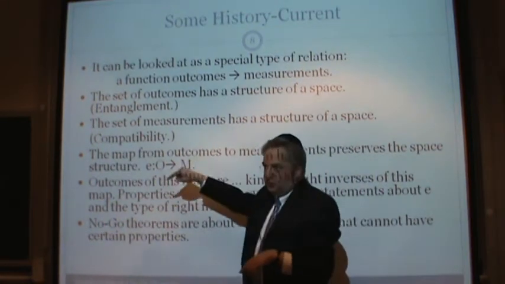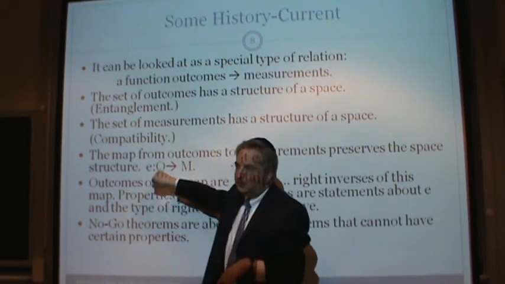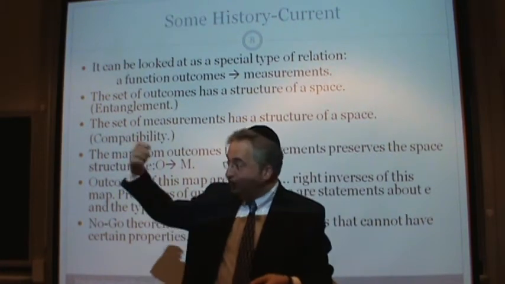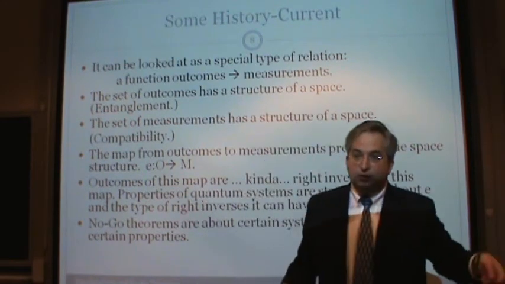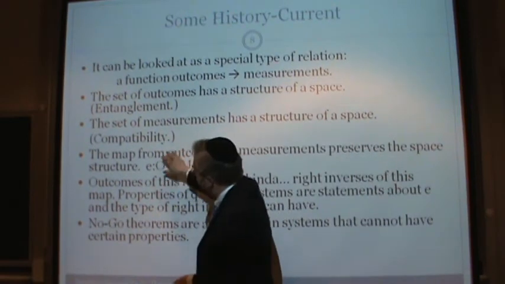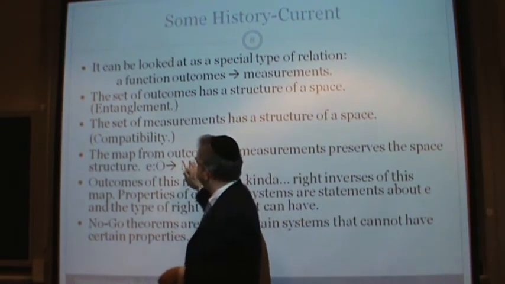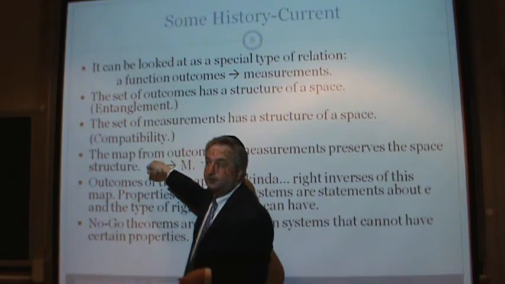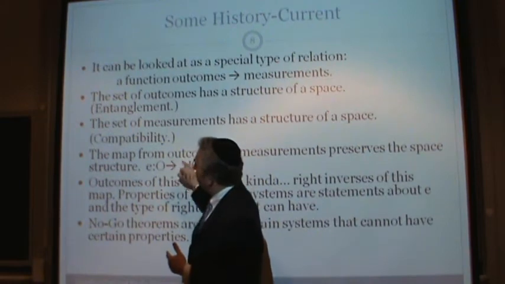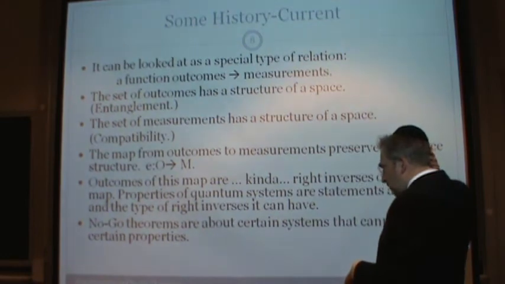Now, what's an inverse map to this, a right inverse? That takes a measurement and gives you an outcome. That says, oh, that's the result of an experiment. If I turn the Geiger counter on, does it beep or does it not beep? If I turn the spin checker on, does it spin up or does it spin down? So this is kind of the setup of the experiment, and the right inverses to this map, I'll show you why it's a right inverse in a second, are kind of the outcome, the results of the experiment. So you have an experiment from here to there, and the results are the type of right inverses that you're allowed to have.